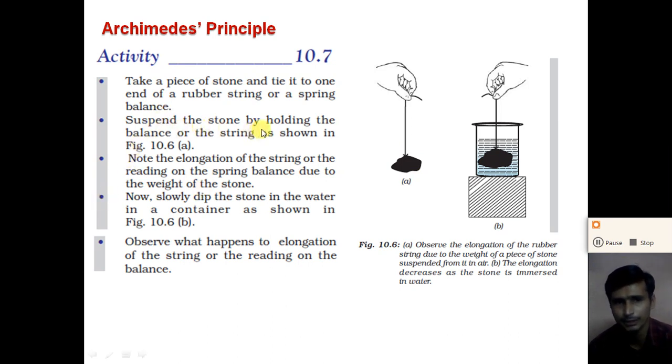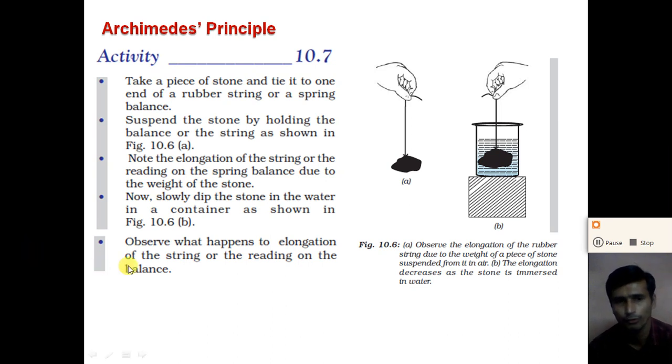Suspend the stone by holding the balance or string as shown in the figure. Note that the elongation of the string or the reading on the spring balance is due to the weight of the stone. Due to the weight of the stone, the length of the rubber string increases, so note down the increase in length.